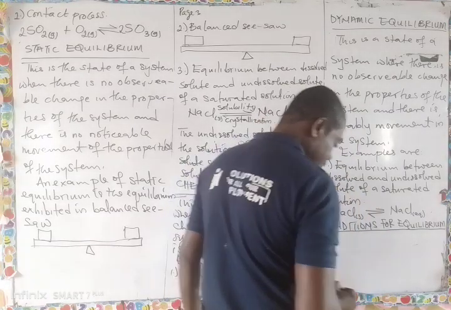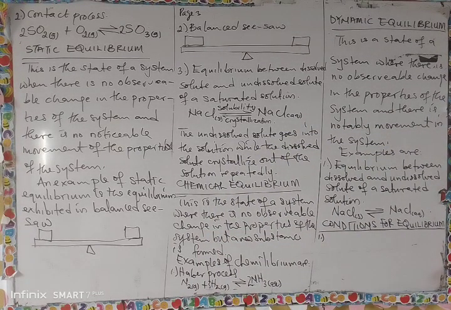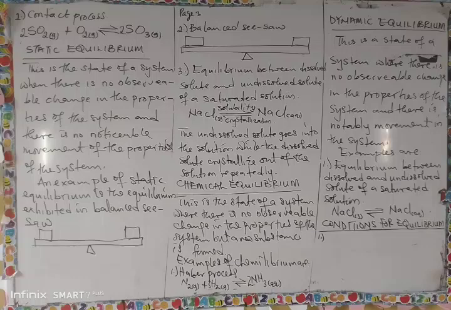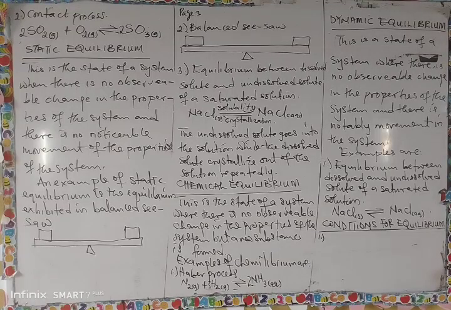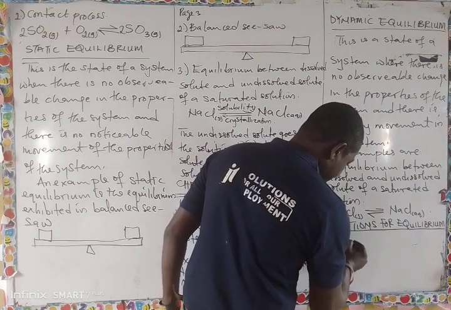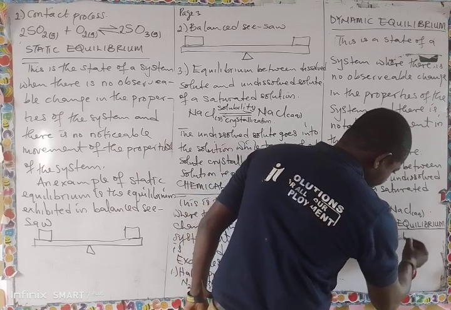Number one, especially in a chemical system: for equilibrium to be established in a system, the system must be a reversible system. Must be a what? The system must be reversible.